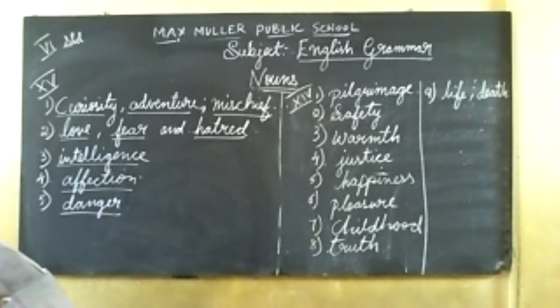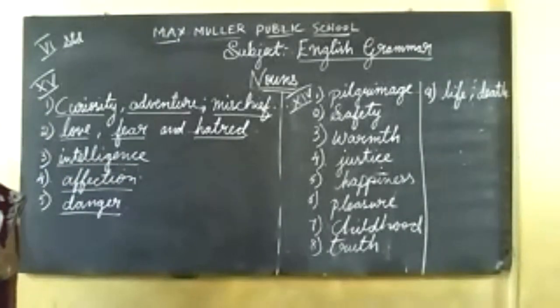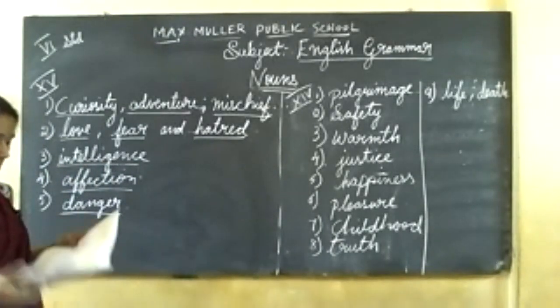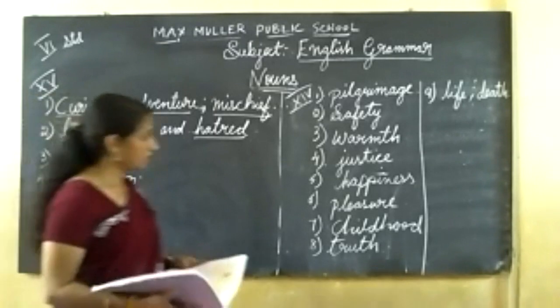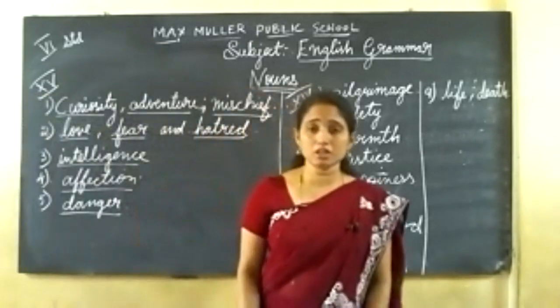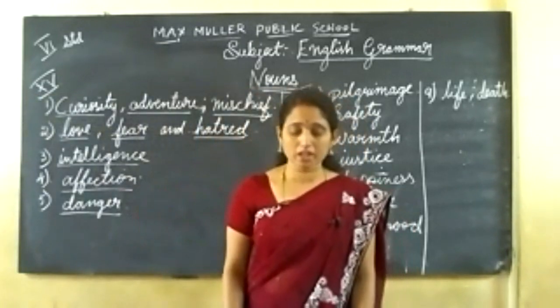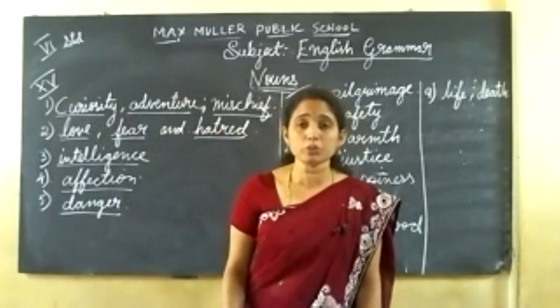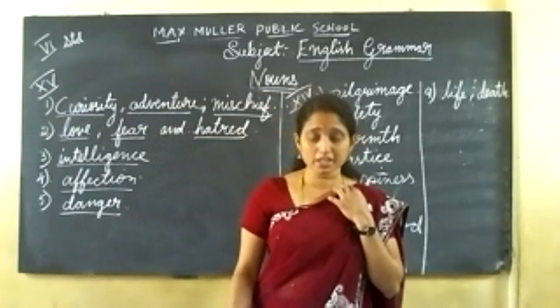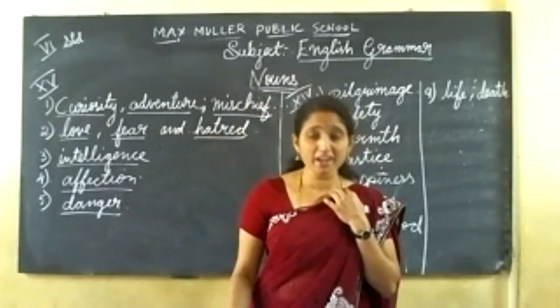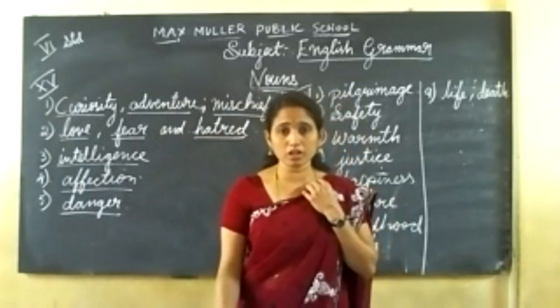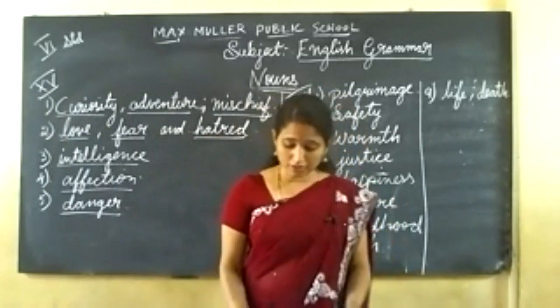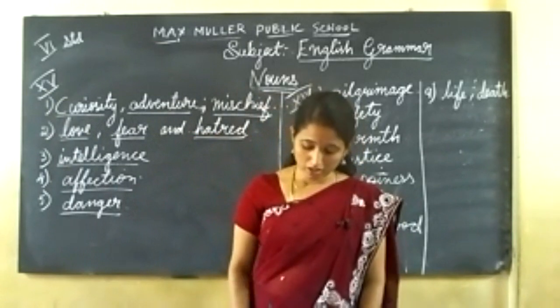So we have completed the 15th main, children. We'll continue the remaining exercise in the next class, from page number 24. Countable and uncountable nouns. We'll finish off that, children.